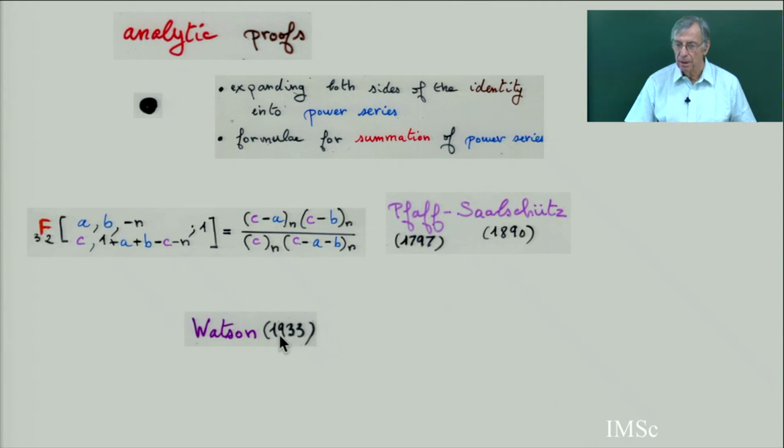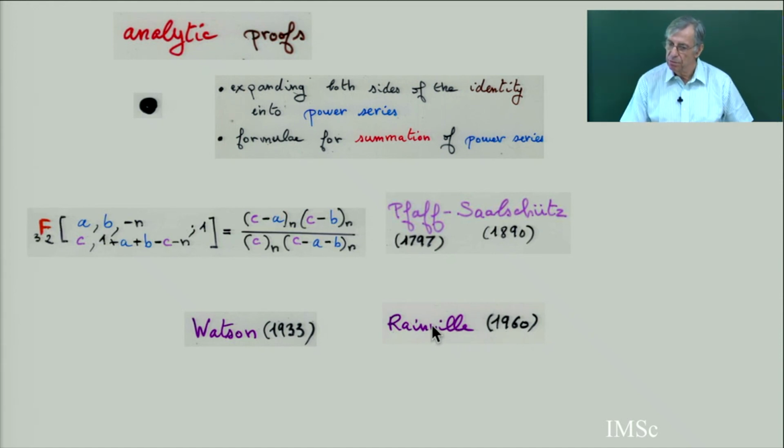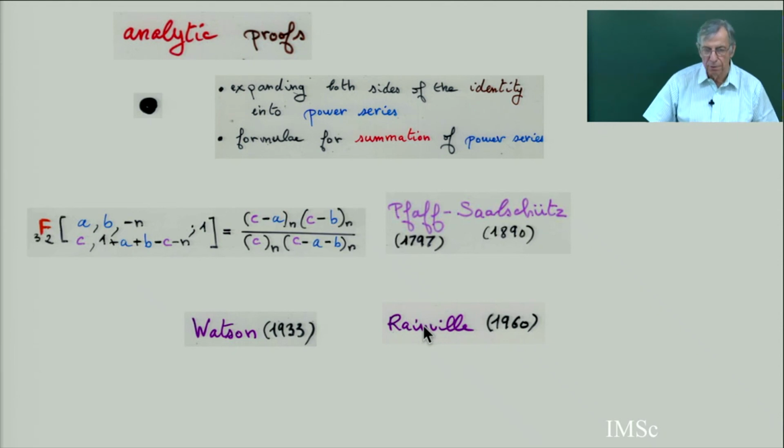He proved the Mehler identity using this kind of technique. And then there was a better proof by Rainville in 1960. So this is one possibility of analytic proof. You expand both sides and then you apply some formula involving a hypergeometric series.